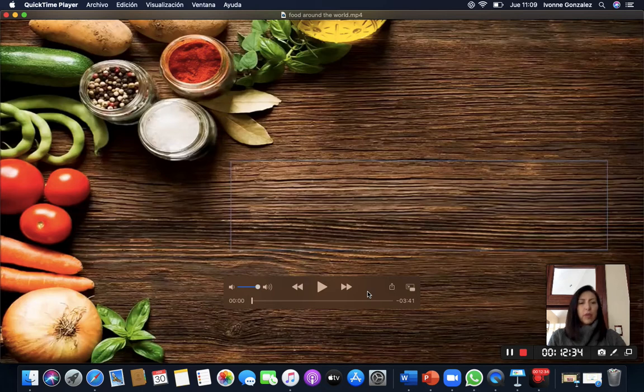You are going to print a picture of your favorite food from around the world, not only Mexico. You can talk about Spain, Japan, China, any country. There are different kinds of food, but when you look at the picture, you say, I would like to try this food because it looks delicious.